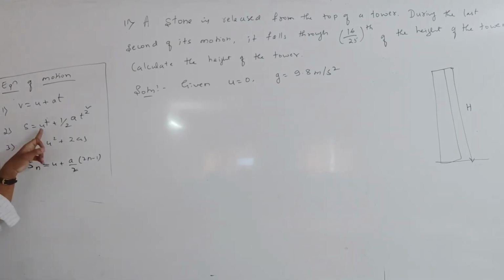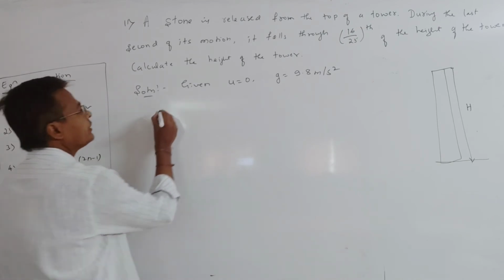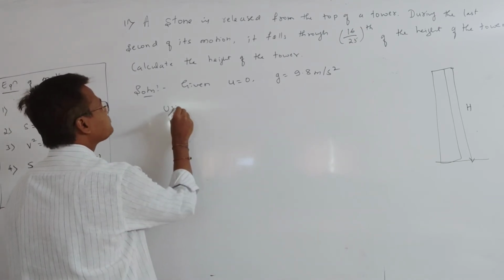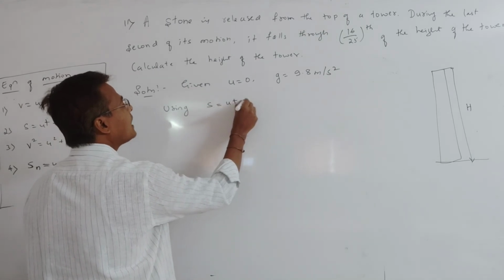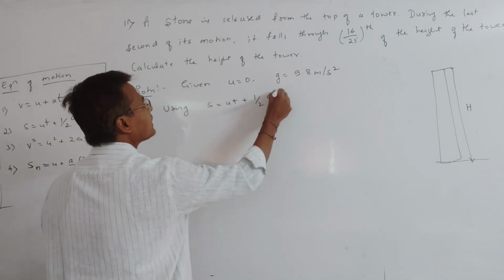So see, initial velocity is given, 0 is there, and g is there. Height means s. So better I should suggest we can choose this formula, s equal to ut plus half at square.